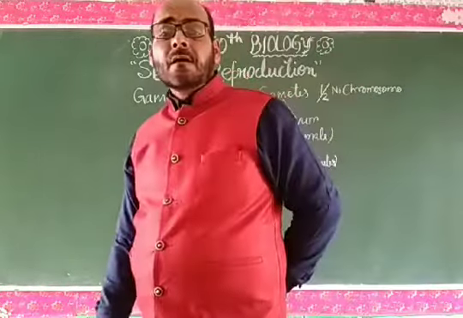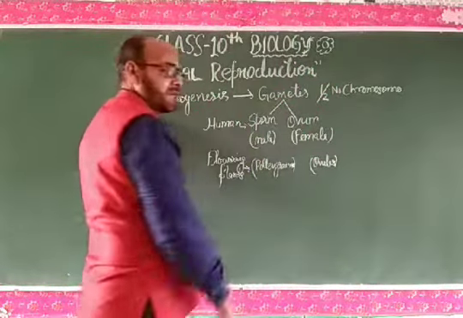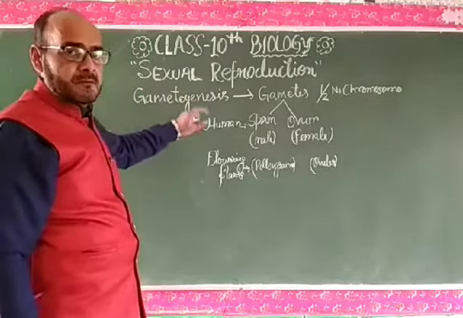Dear students, how does it occur? How does the process of gametogenesis take place in the first step of sexual reproduction?